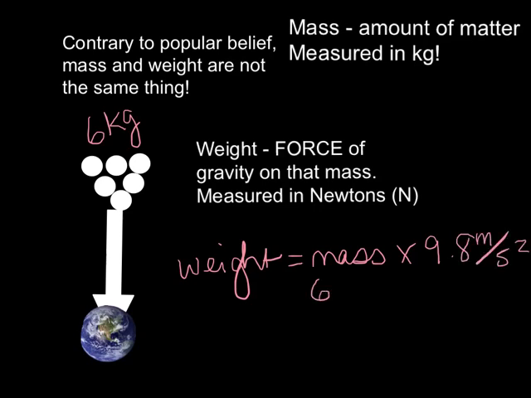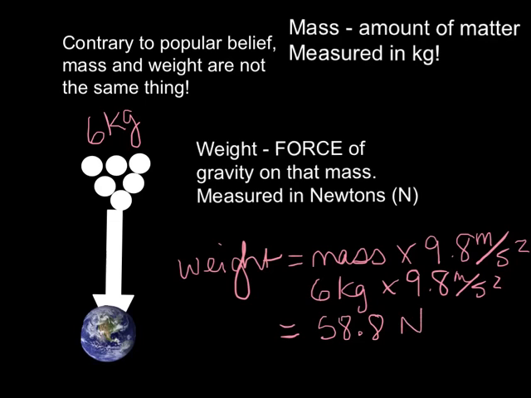So we would take our 6 kilograms and multiply by our 9.8 meters per second squared, and that comes out to 58.8 newtons. All we do is we take our kilograms and we multiply by our meters per second squared. So a newton is a kilogram meter per second squared, which is really ugly, so we rename it the newton.